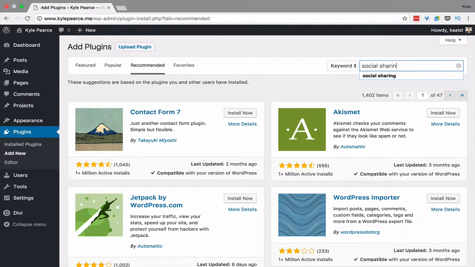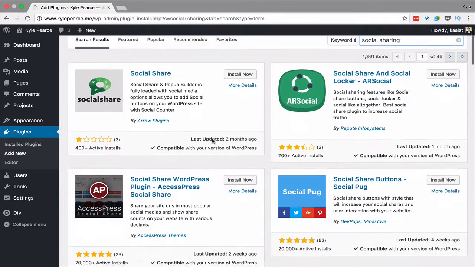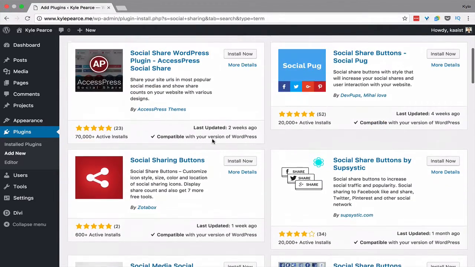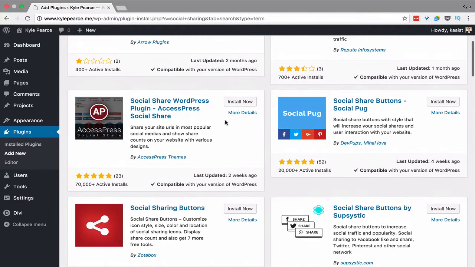So let's say you want to have social sharing. Then you're going to get some options for social sharing plugins. And what I recommend is look for the number of reviews and look for 4 or 5 star reviews. Then you have here the number of active installs on websites, whether it's compatible with your version of WordPress. Generally, if it comes up in search, it will be. And then last updated. So recently updated is important. And then you see more details here.